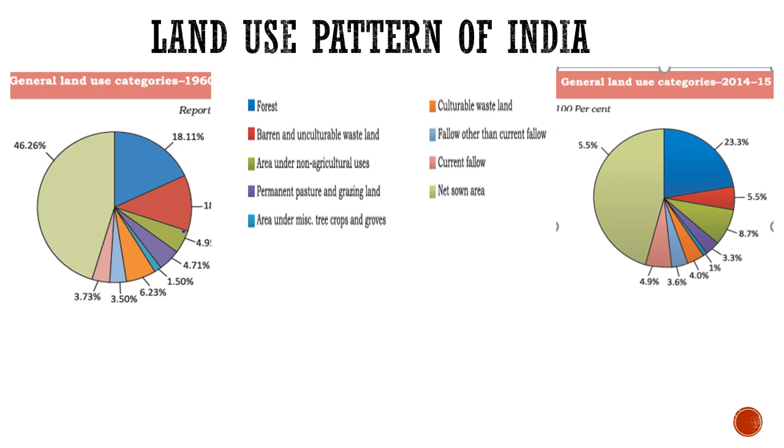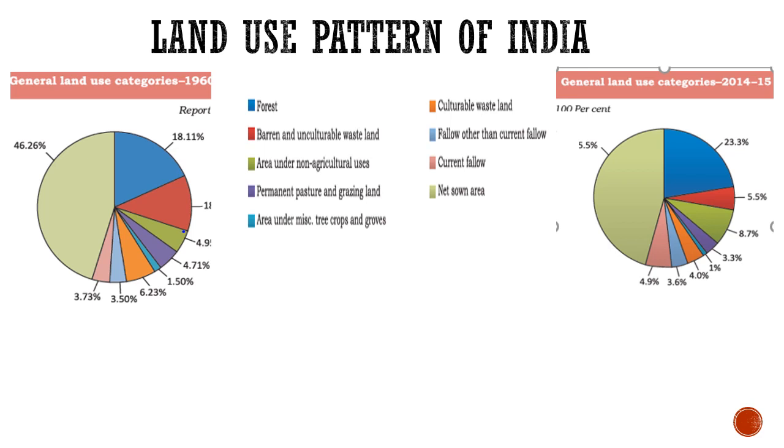It was only 4.71% in 1960-61, and that has come down to 3.3%. Means the pressure of this animal population is also on our other land which can provide them, means on our agriculture or cultivable land.